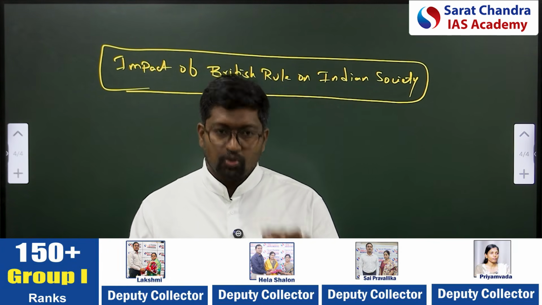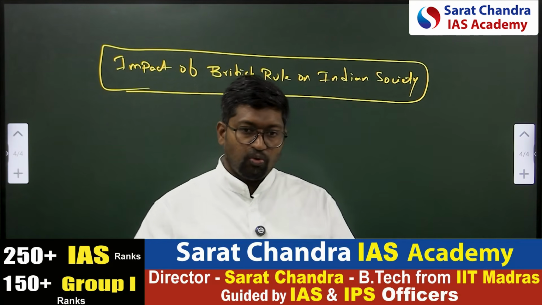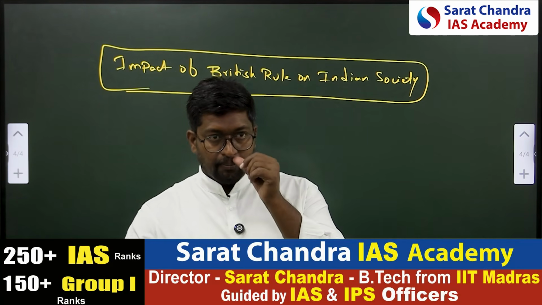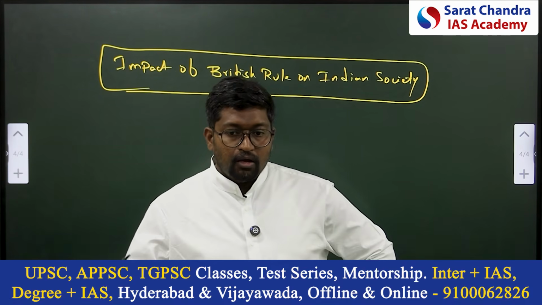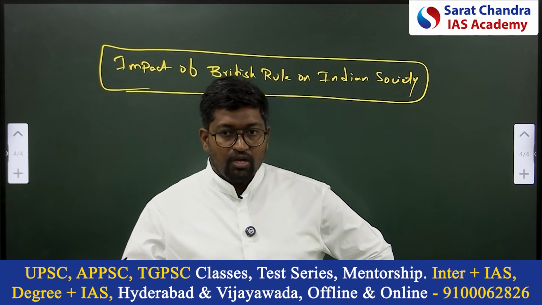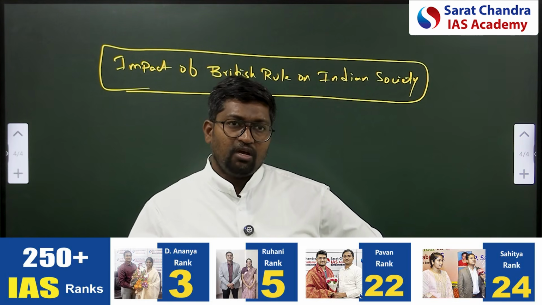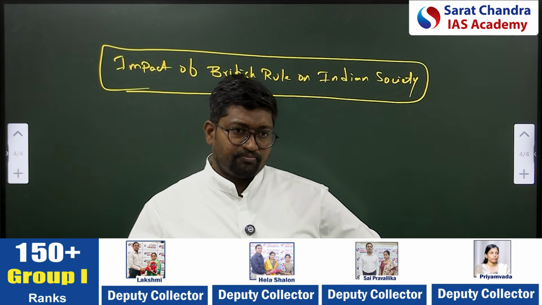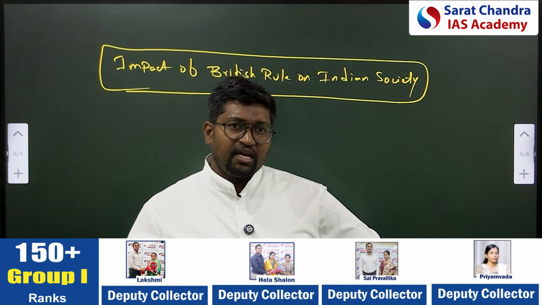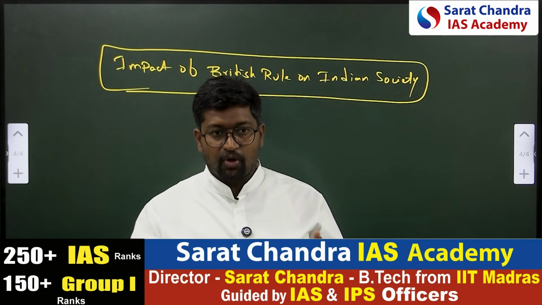because of British rule, what happened in India was, when we are talking about villages, before the British came to India, Britishers thought that villages were like closed units. We discussed this point.